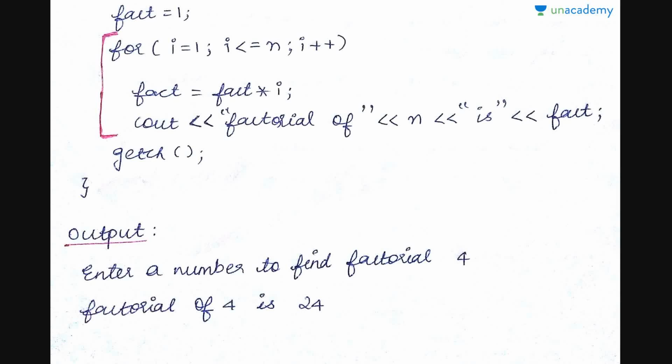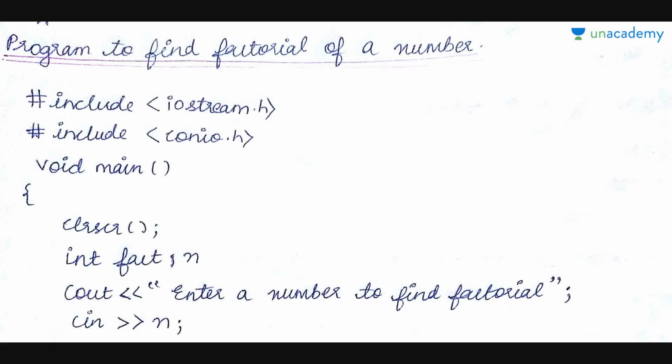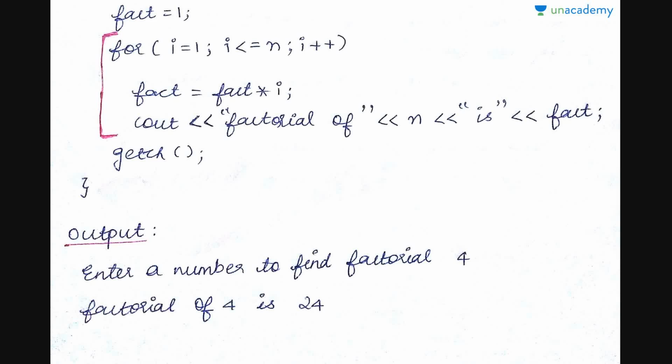And then once the user has inputted any number, we have declared fact, right? So now we initialize fact to 1, because initially factorial is 1, and then we run this loop n number of times, and within the loop we have fact equals fact into i, because here i keeps incrementing. That's nothing but doing like 5 into 4 into 3, and so on. And then you just print the factorial of the number, because fact finally holds the factorial of the number.